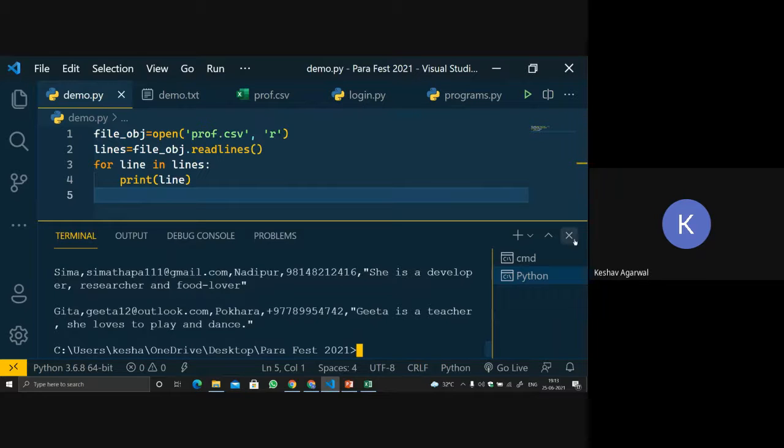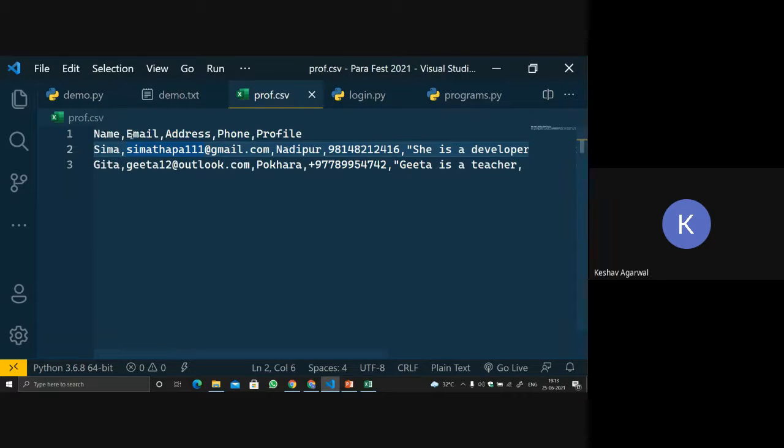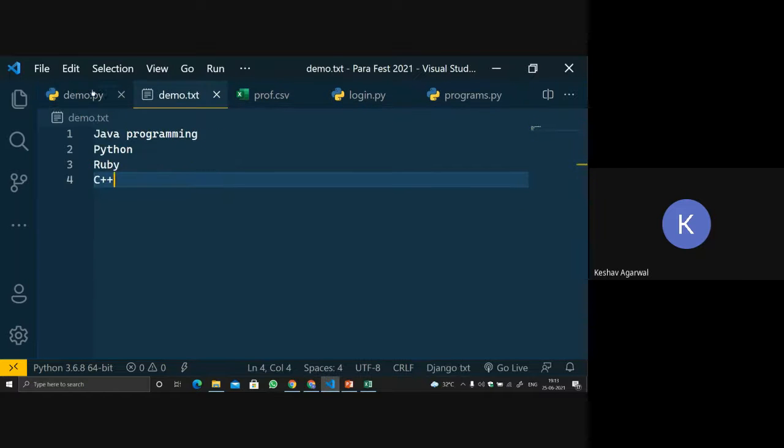Okay, so let's do one thing now. What we will do is split it. Since after every piece of information we are getting a comma, right? Like if after name we are getting a comma, from there the email is starting. So what we can do is split it. If line is our string, it is returning a string.